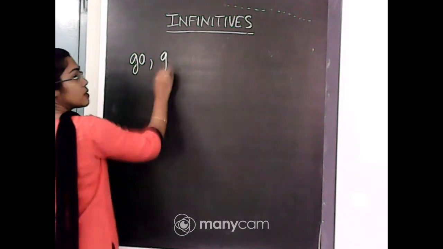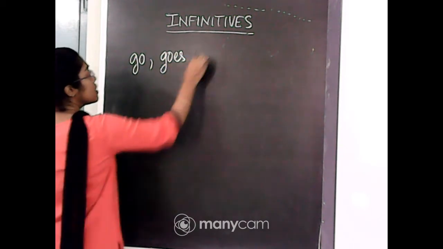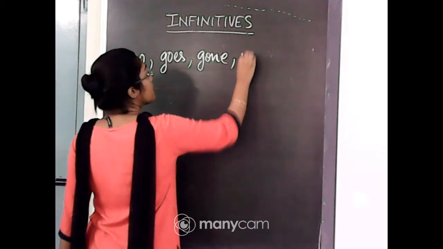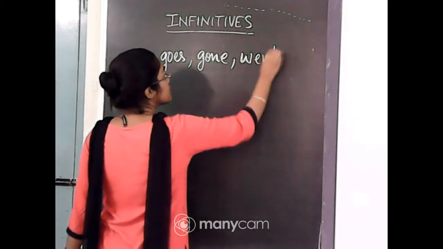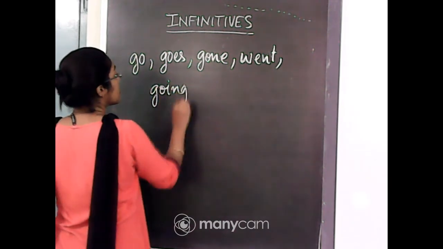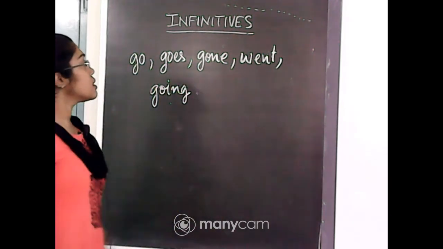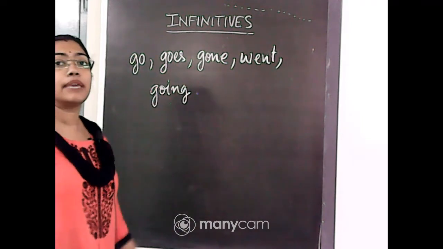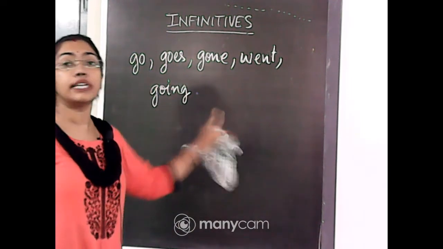Go, goes, gone, went, going. So these are words related to the same family but used in different tense forms.